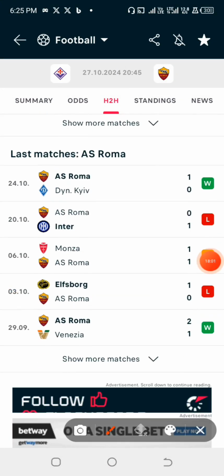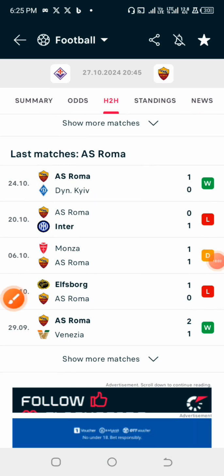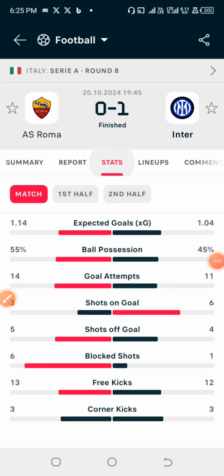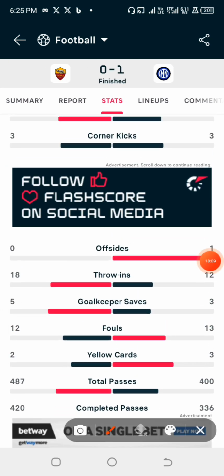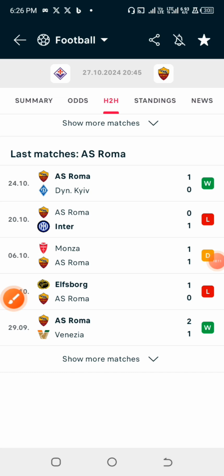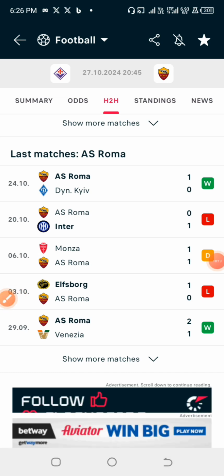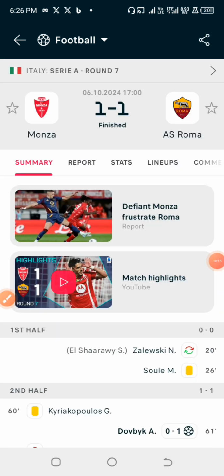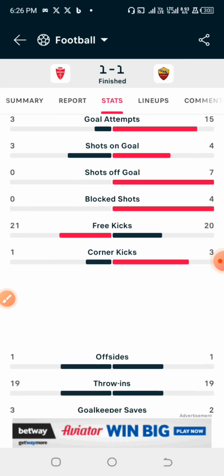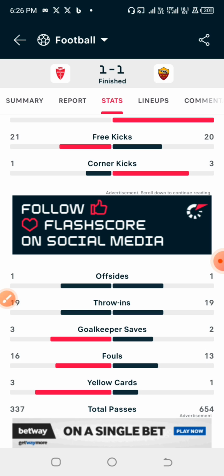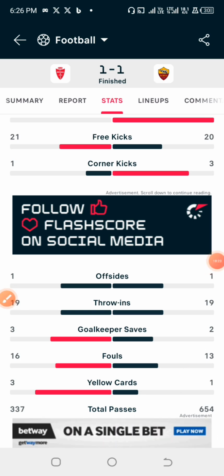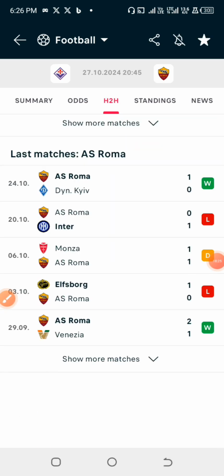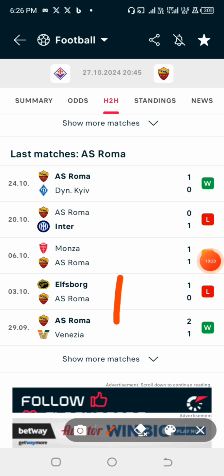So surely we are skipping this, and let's start with this. In the match against Inter Milan, they had just 2 yellow cards in this particular game. Okay. Against Monza, they had just 1 yellow card, which makes it 3. So we are skipping this.